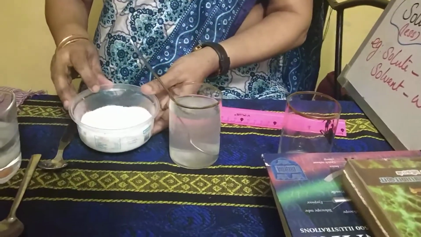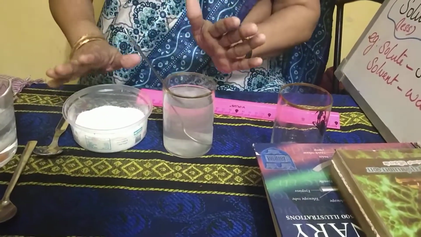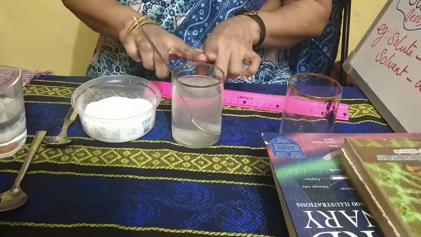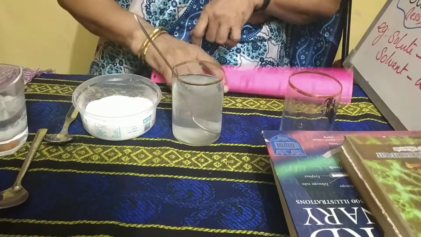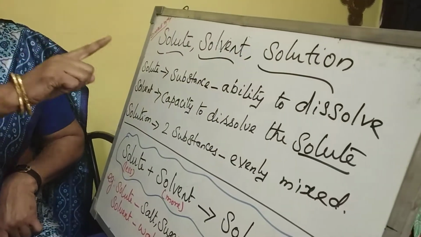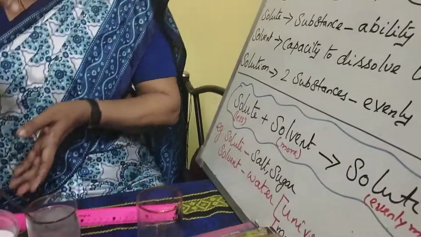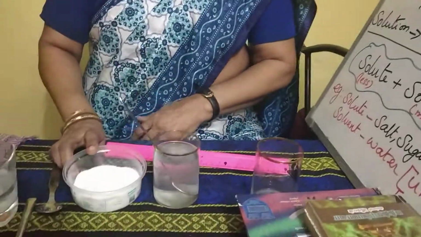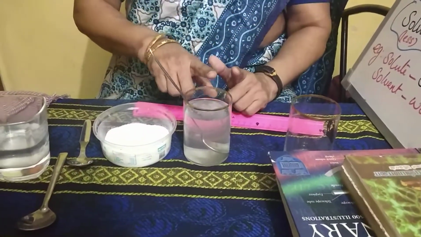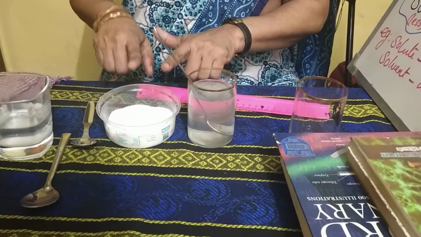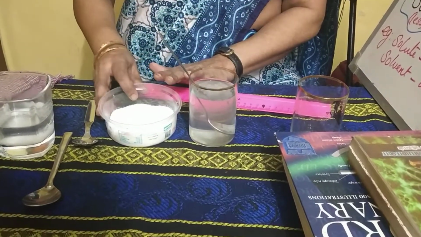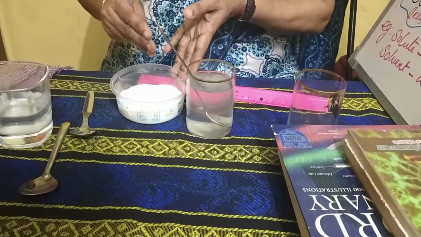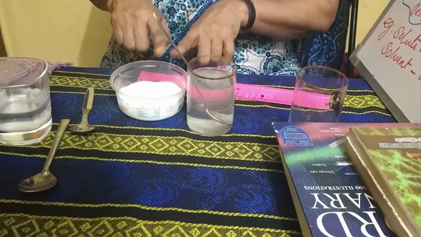Now, all substances will not get dissolved. Only certain substances will get dissolved in water. Hence, if you want to define solute, it means substances which have the ability to dissolve in water. Like that, we can take sugar also. Sugar also will get dissolved in water. Whatever solute you are adding should be less in amount, whereas the water will be more in amount. Then only it is dissolving.